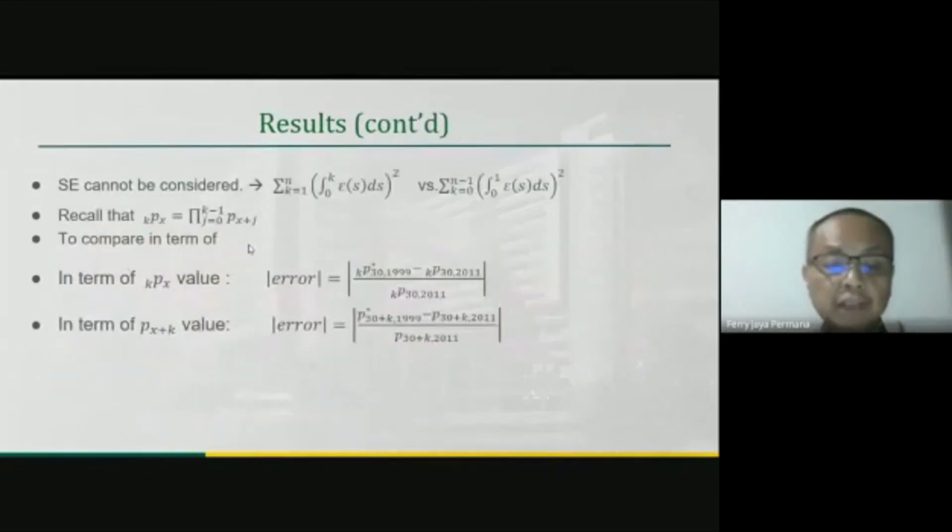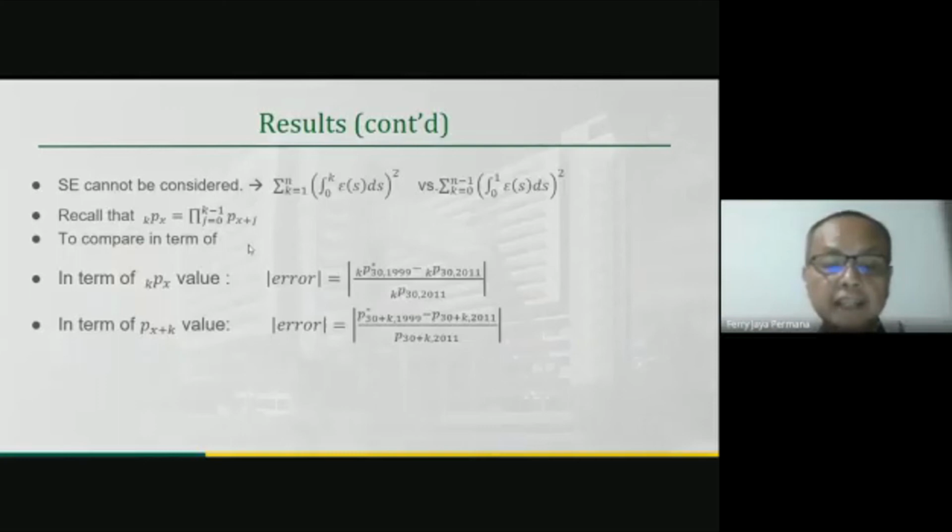Here, we try to compare the performance of kPx fitting and Px plus k fitting when we apply linear hazard transform. Remember, kPx can be written as the product of Px plus k. So, from Px plus k star obtained from Px plus k fitting, we can obtain kPx star.